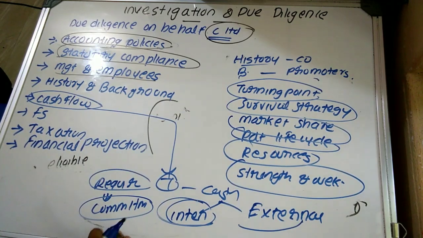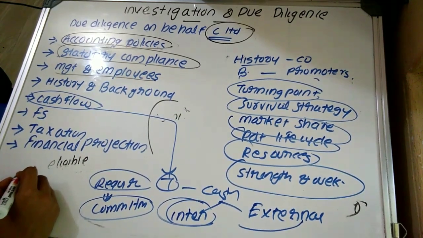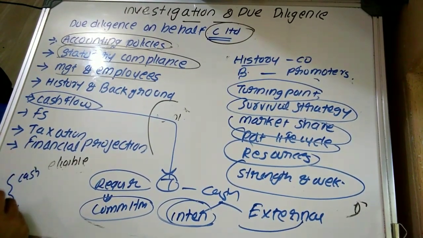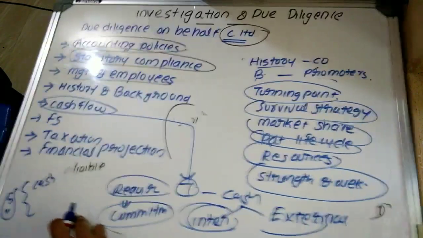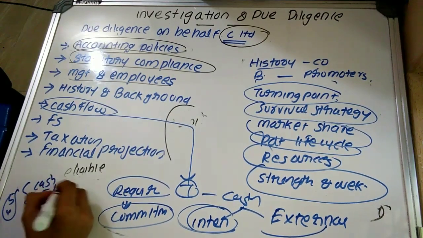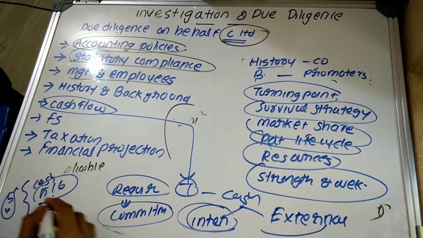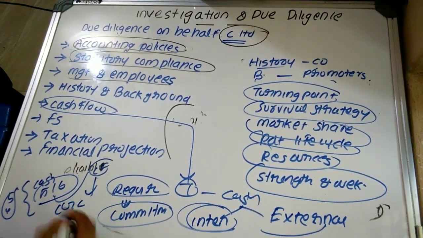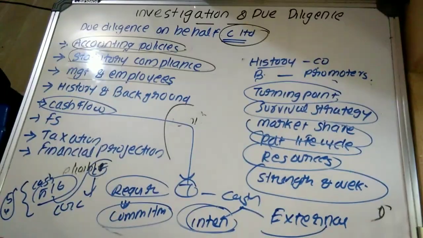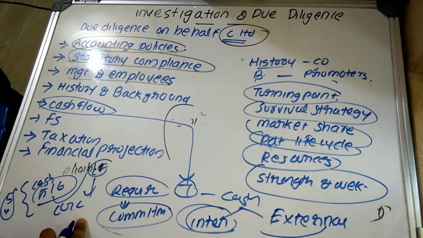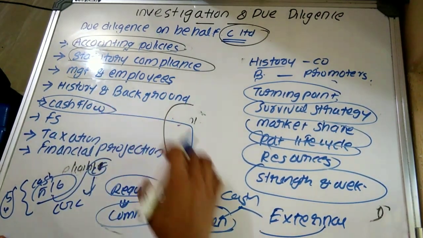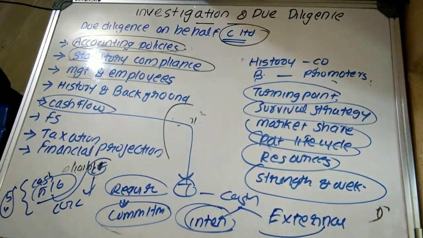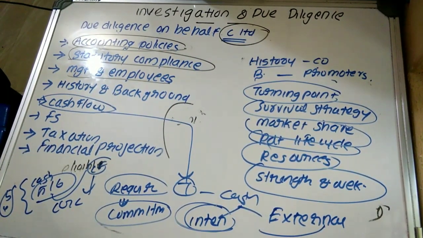Then they also have to determine cash flow. They can undertake the previous 5 or 6 years, on the basis of which they can determine cash flow plus the cash generating capacity of the organization. Right friends? Cash flow and cash generating capacity, they can understand the trend and pattern in which they are generating the cash, which are the sources of their cash, etc.